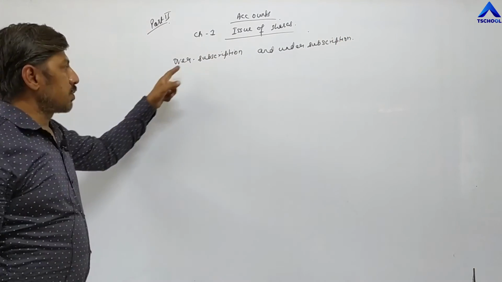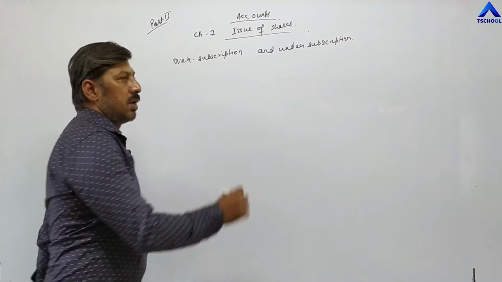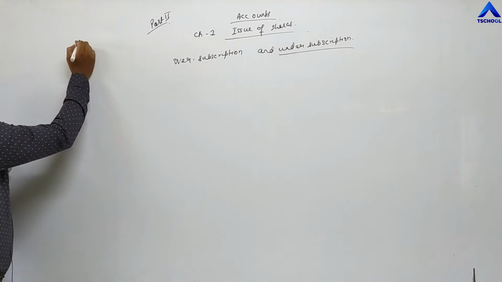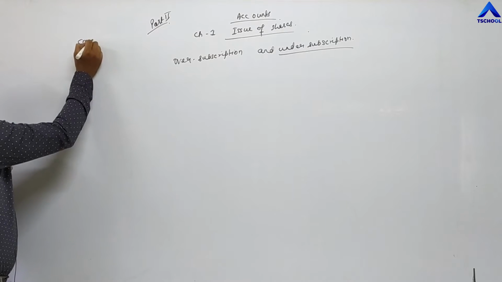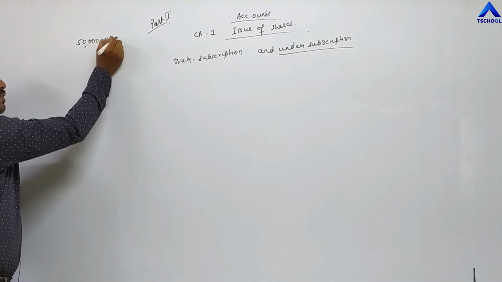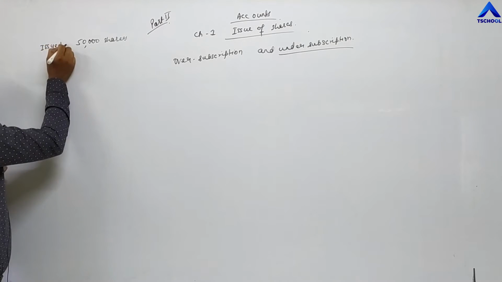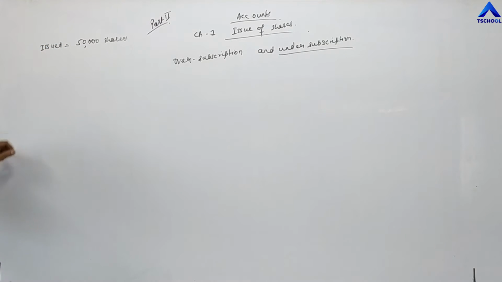Now, what is over subscription and under subscription? First of all, try to understand under subscription. Suppose the company has issued 50,000 shares, and the face value of the share is 10 rupees.